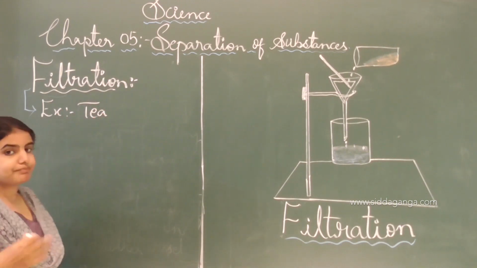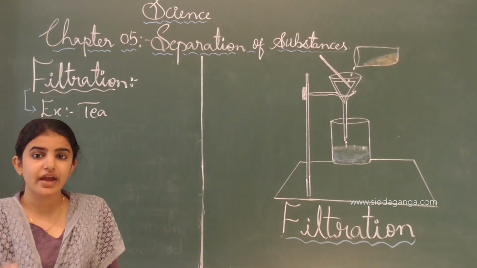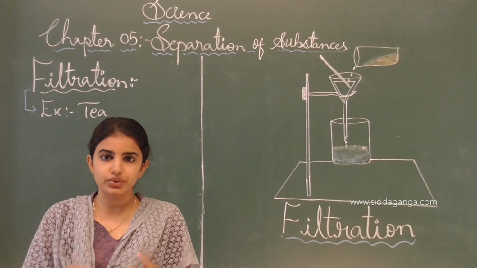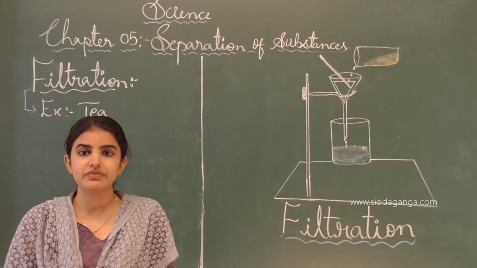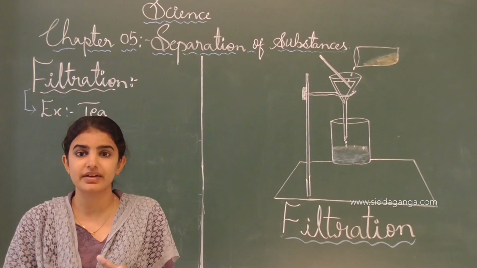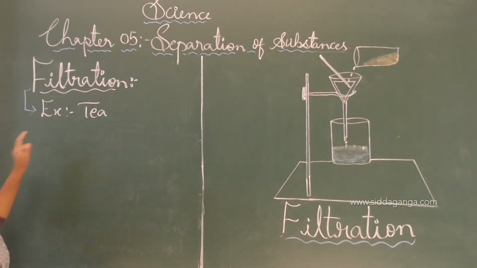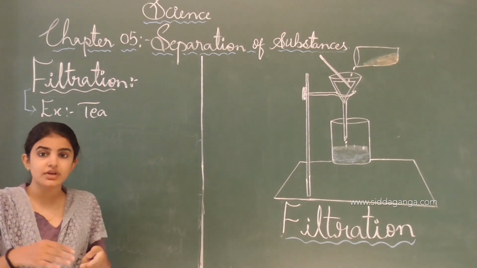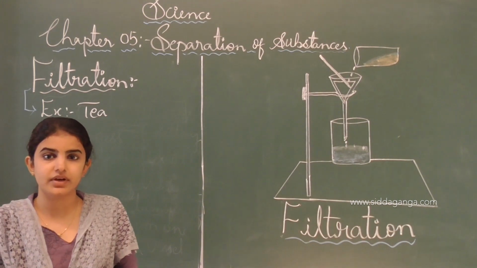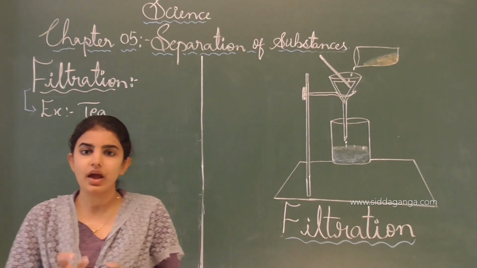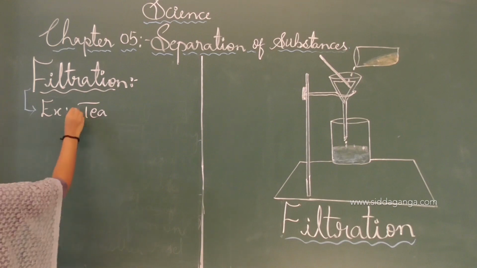For preparing tea, we take the strainer to strain the tea. The liquid which we left behind is called tea, what we drink, and this filtration is helpful for removing the tea leaves from the liquid. Thereby filtration is applicable. Next one is